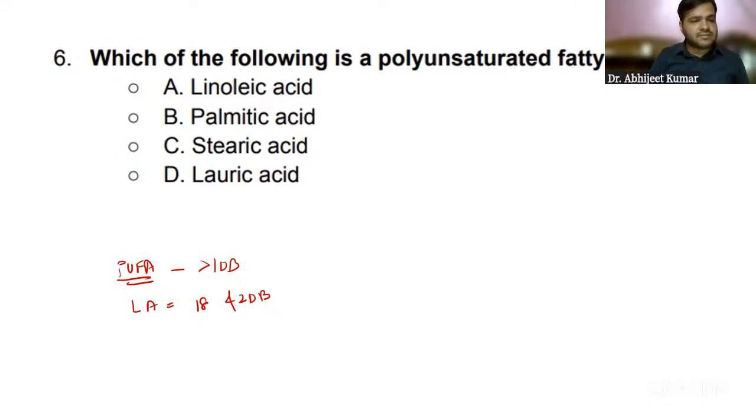So it has two double bonds. It has more than one double bond. So the answer will be linoleic acid. Palmitic has only one double bond, with 16 carbons. So the question says which of the following is a polyunsaturated fatty acid? That is the linoleic acid. Right? Now coming on to the next question, guys.